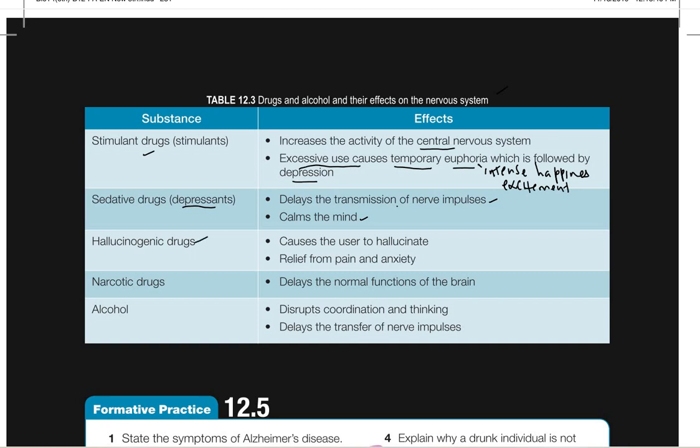Hallucinogenic drugs can cause the user to hallucinate. Hallucinate means you can see, hear, or feel things that look real, but actually exist only in your mind.